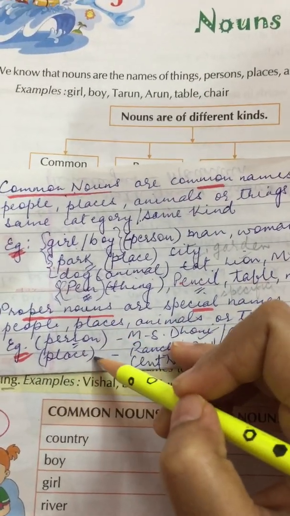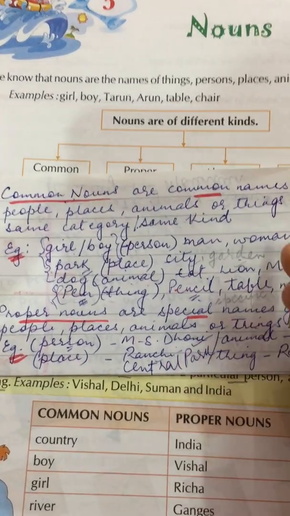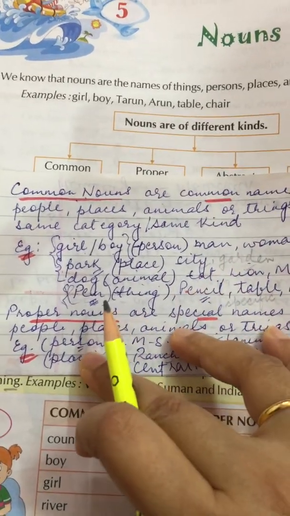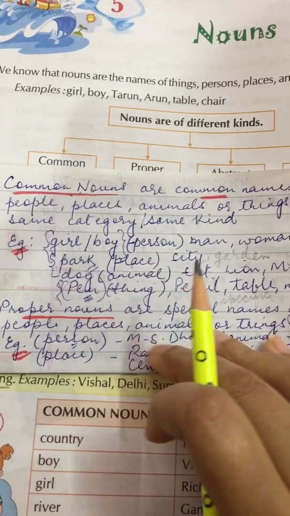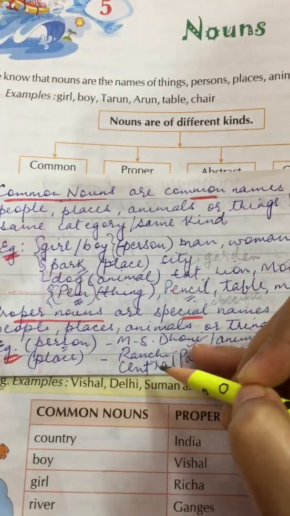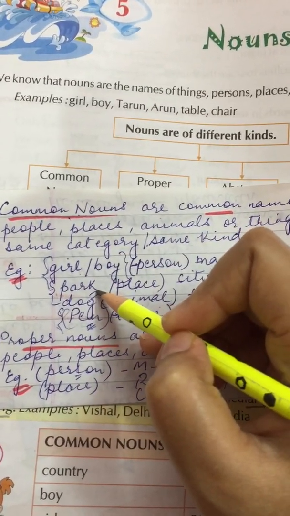Now, for place, I have written Ranchi. Okay? Ranchi, Patna, Delhi, Kolkata, all these are names of a particular place. So that is why it is a proper noun. For example, here we wrote park, na? For common noun, park we have written.